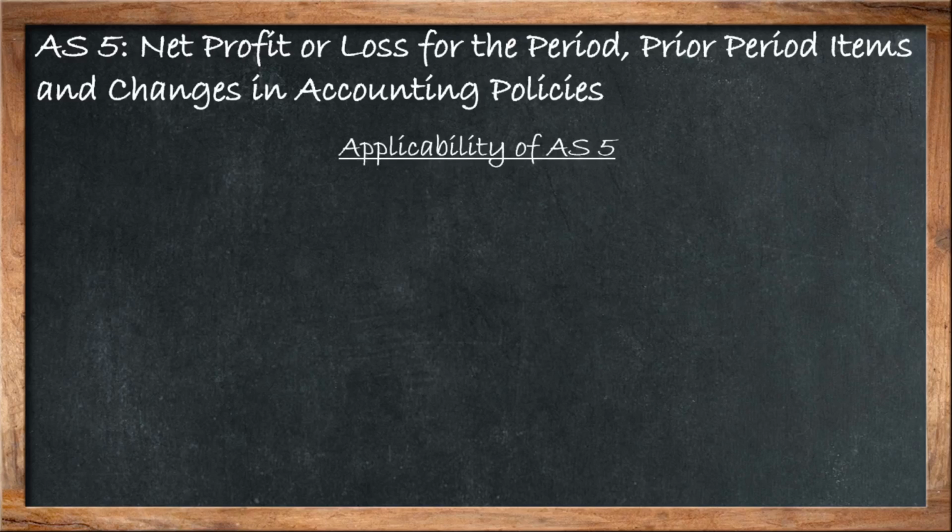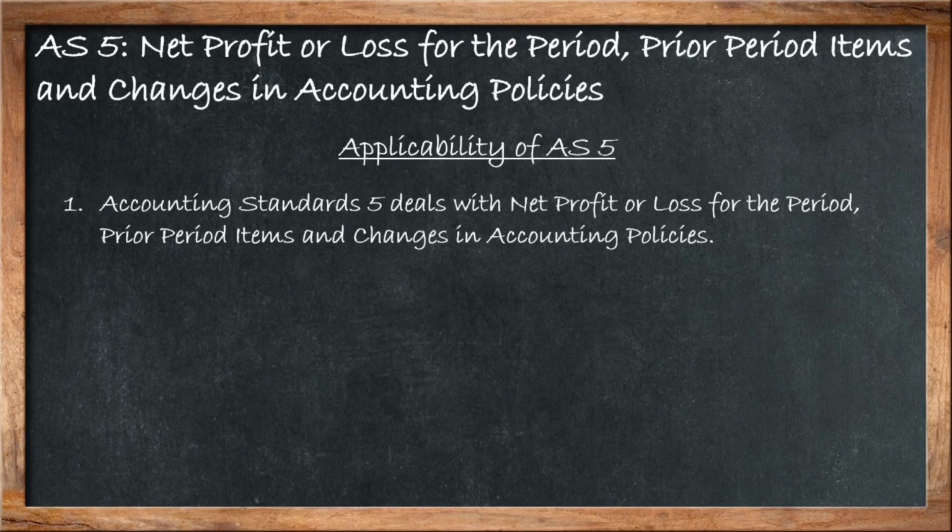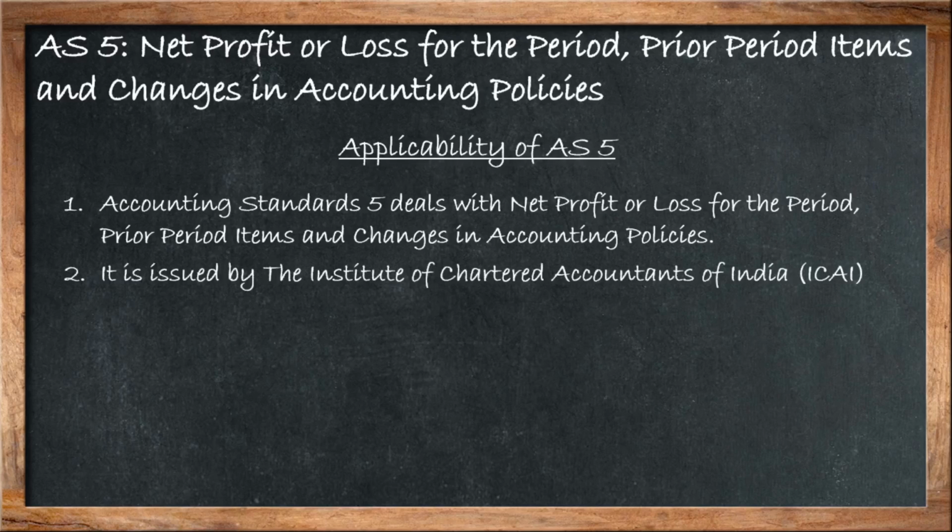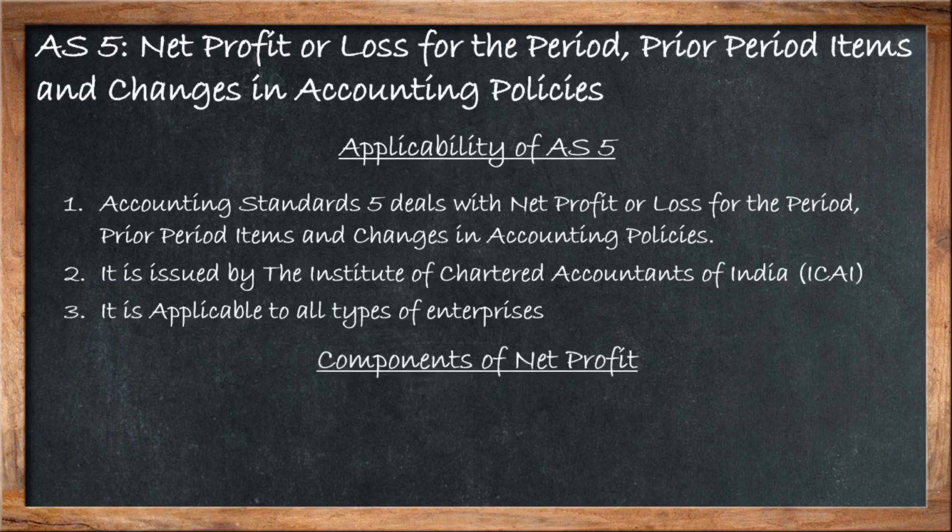What is the applicability of accounting standard 5? Accounting standard 5 deals with the net profit or loss for the period, prior period items and changes in accounting policies. It is issued by the Institute of Chartered Accountants of India, known as ICAI. Accounting Standard 5 is applicable to all types of enterprises. That means it is applicable to each and every organization.